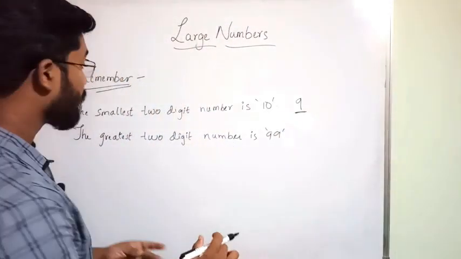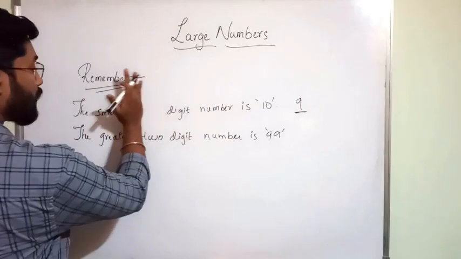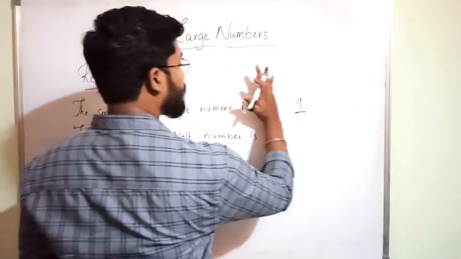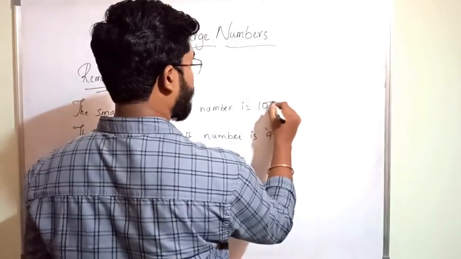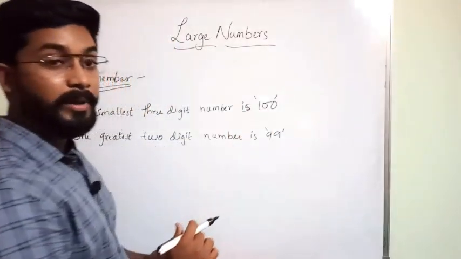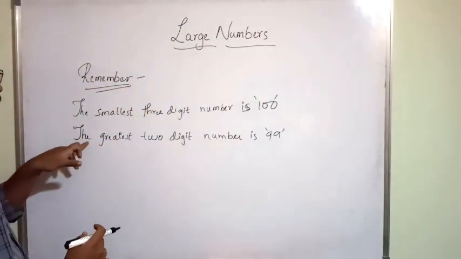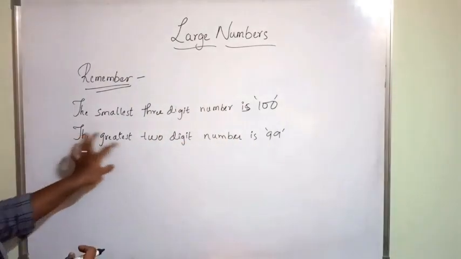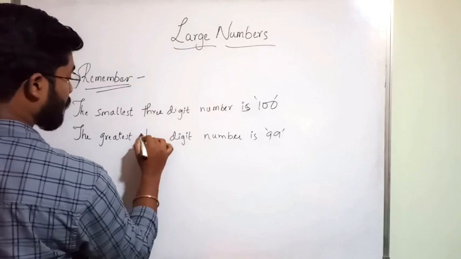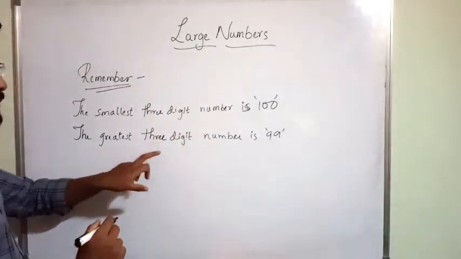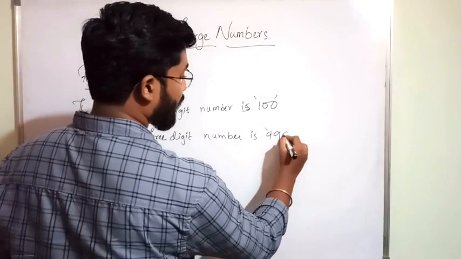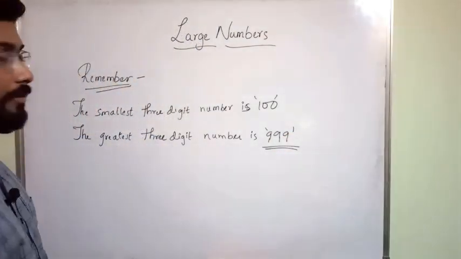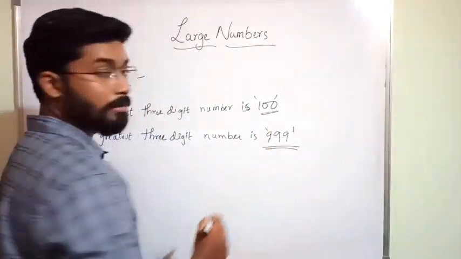So similarly, the smallest three-digit number is what? Smallest three-digit number, 100. Remember, just now I have said in the fill in the blanks, the greatest two-digit number is 99. So what is the greatest three-digit number? Greatest three-digit number is 999. Similarly, you are going to get in your further classes. Clear?